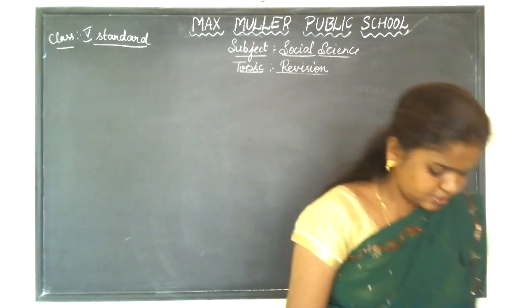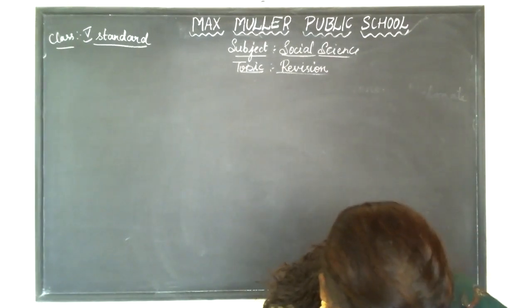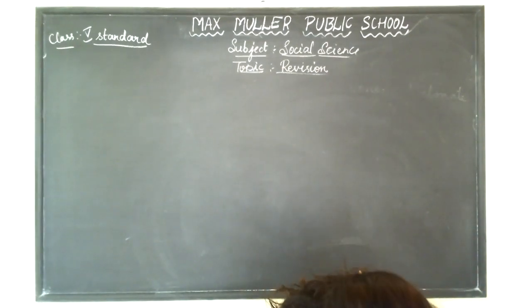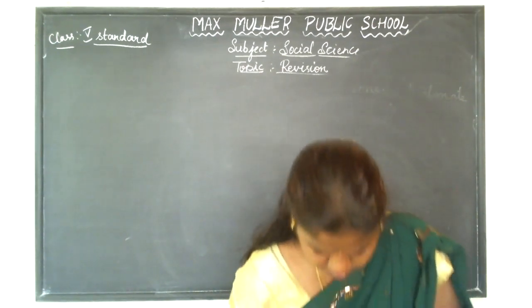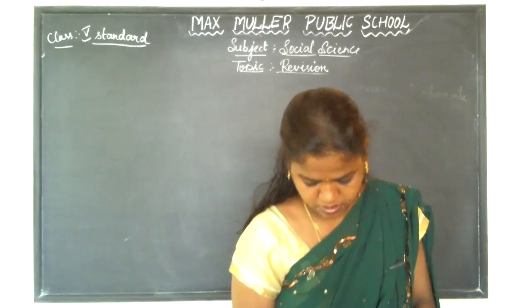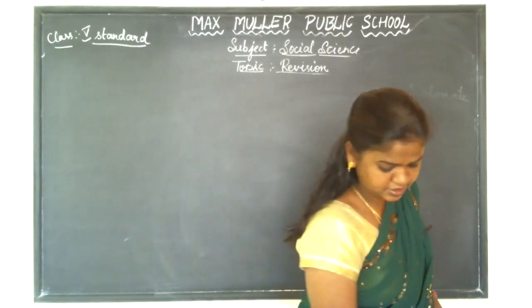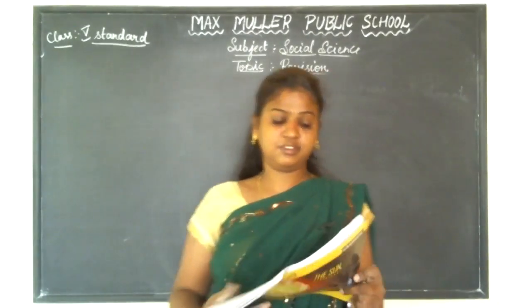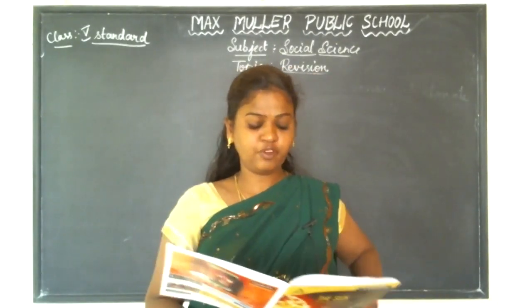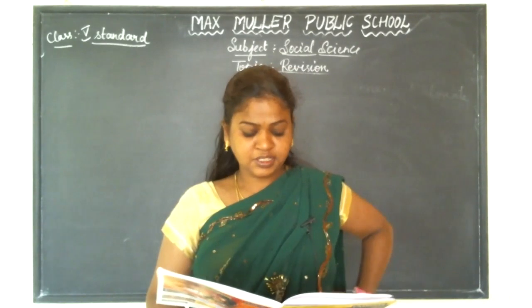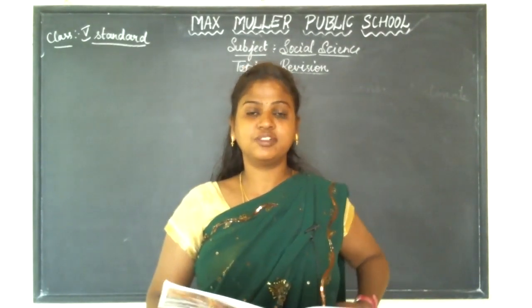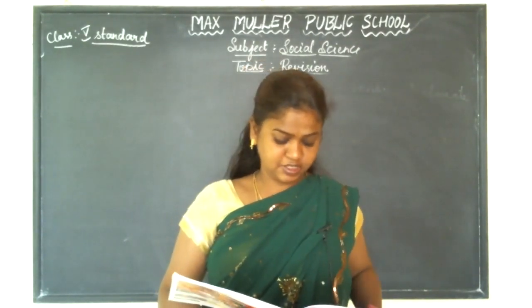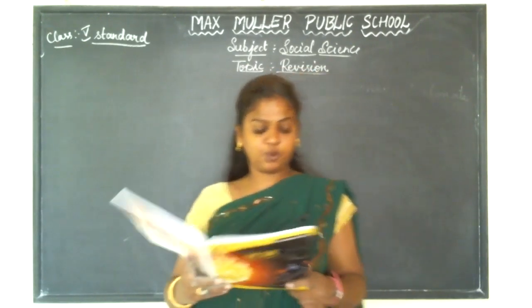The fifth lesson: The Equatorial Forest Region. Answer the following questions. What is shifting agriculture? The answer I will read out once.